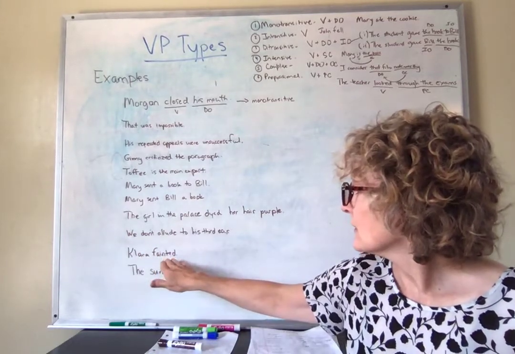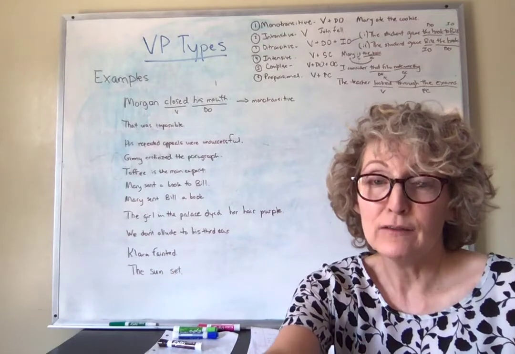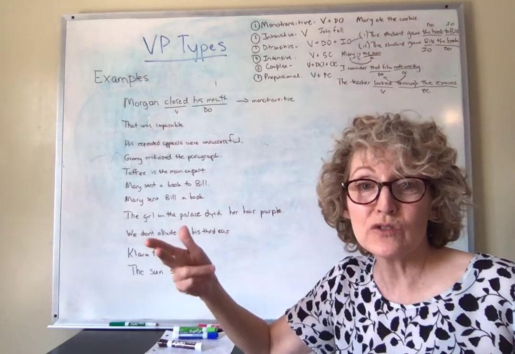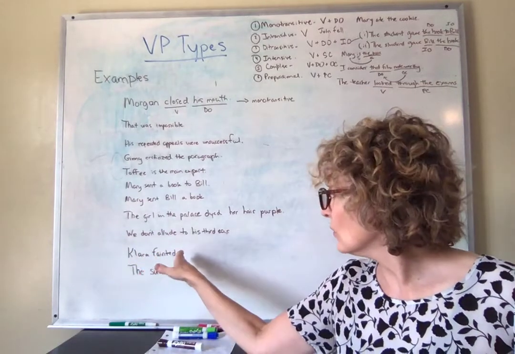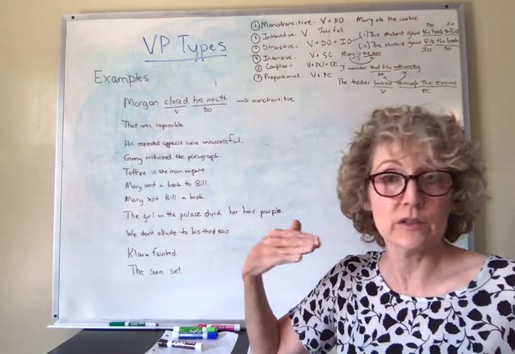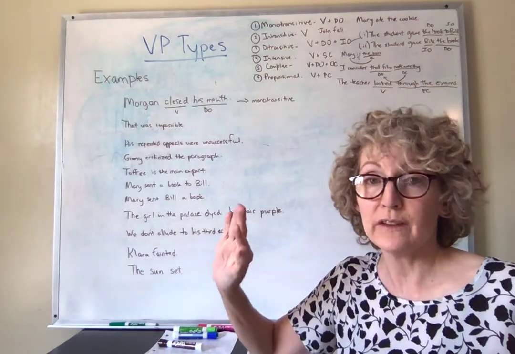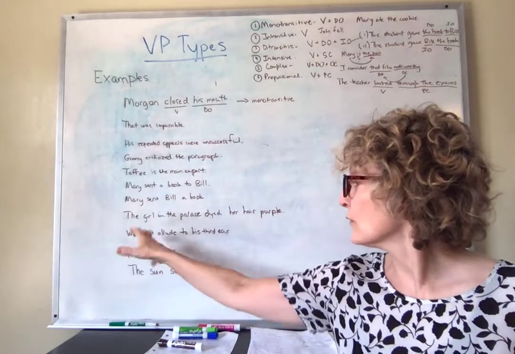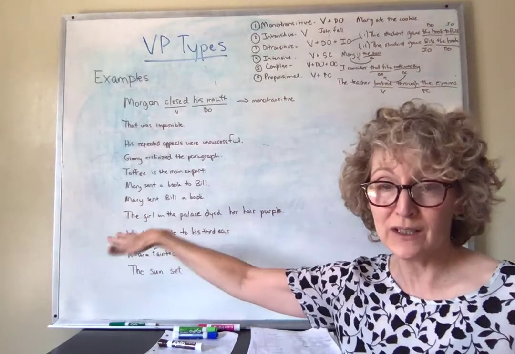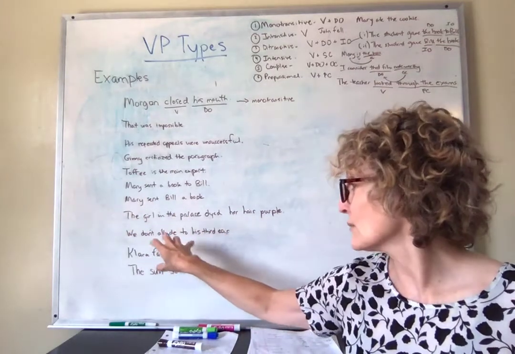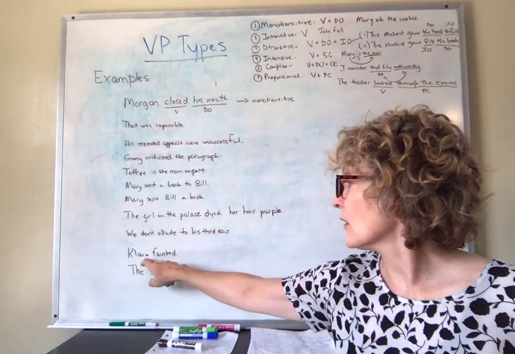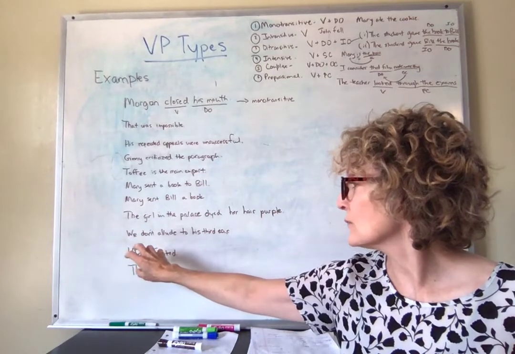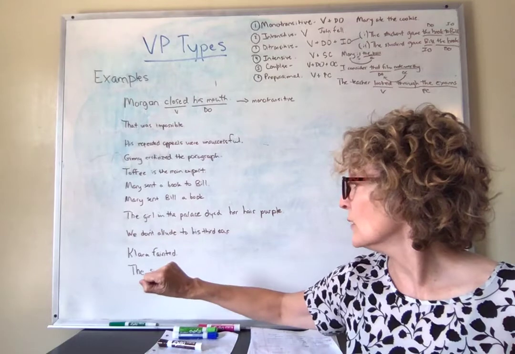Clara fainted. So an example of one of the more simple structures that we have where we have nothing following the verb. You could just say, Clara fainted, that's the end of the sentence. We know the first piece must be the subject, the second piece must be the predicate. So Clara, indeed, is the noun phrase subject, and then fainted is going to be the predicate.